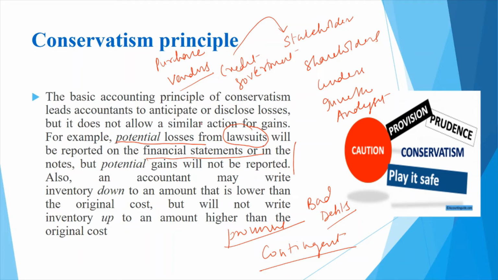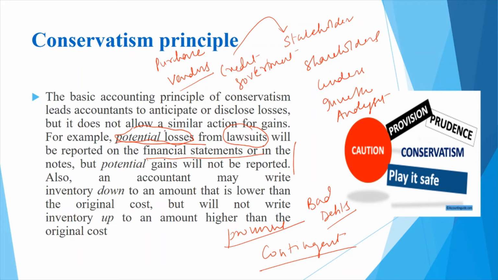This may be a loss to the company, and this may become a big liability. This may happen, may not happen. But since it is a potential loss, or a potential liability, it needs to be reported in the books of account, in the accounting statement. Again, because we are following the conservatism principle.